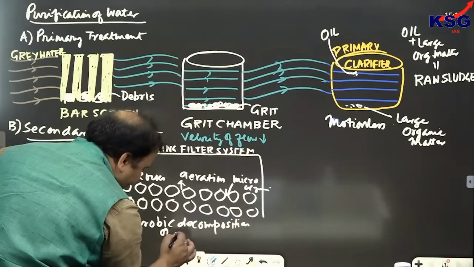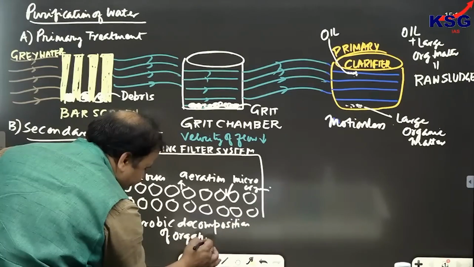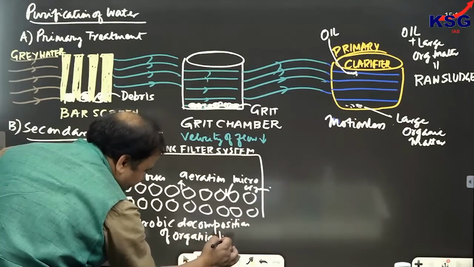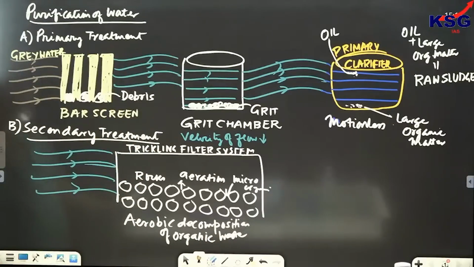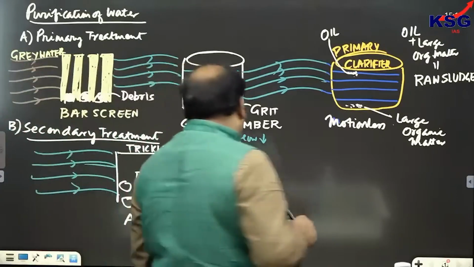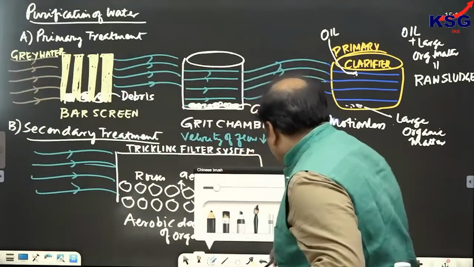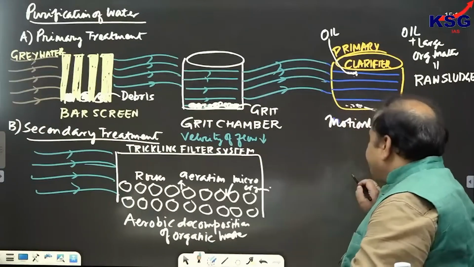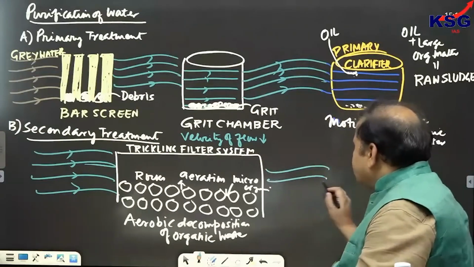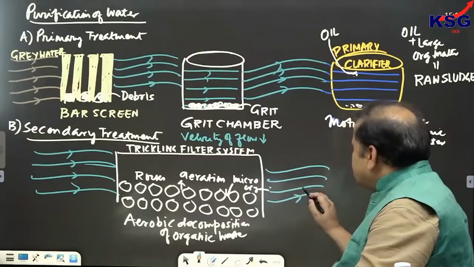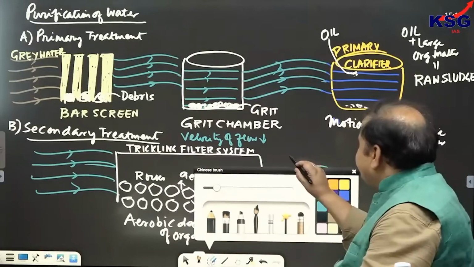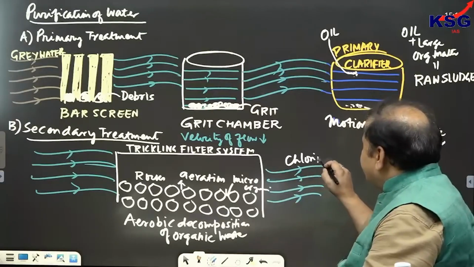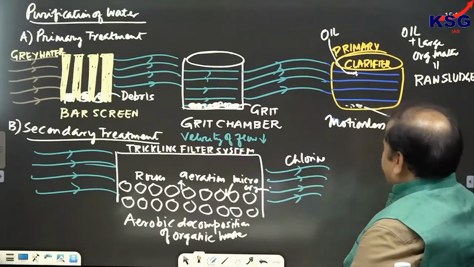Decomposition of organic waste would take place because the larger organic matter you have separated earlier through primary clarifier. What is left is smaller organic matter. So aerobic decomposition of organic waste would take place, and then we can see that the water which is coming out from here is now pure water, and this would be treated with chlorine. So you get the pure water. So that is how water purification takes place.